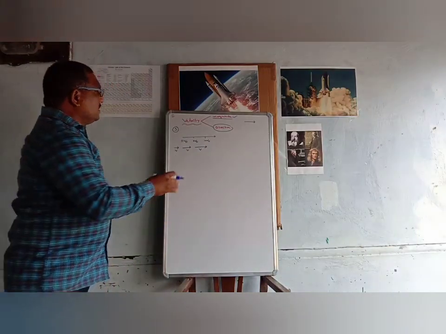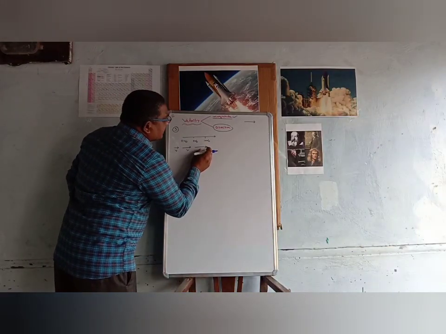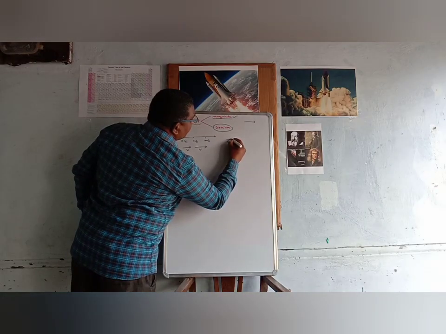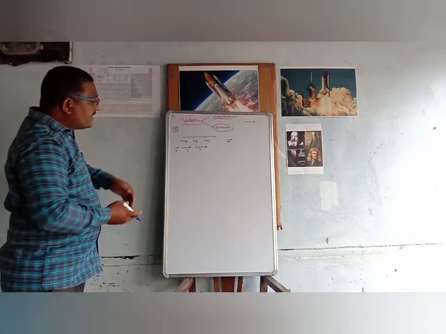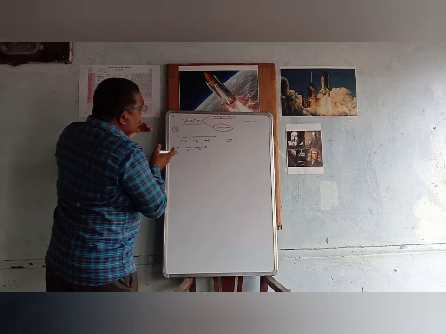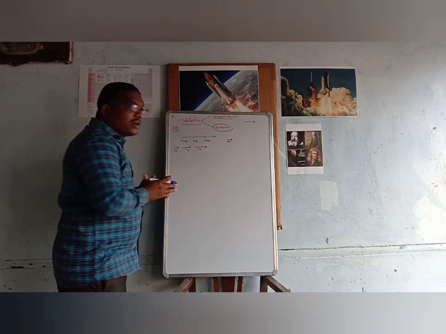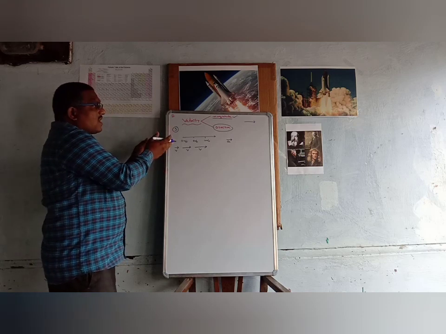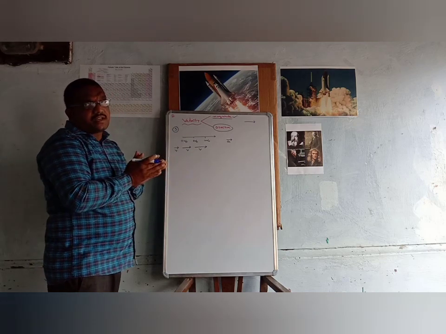So here the magnitude of the velocity vector is increasing, so the body has acceleration. The direction of the velocity and the direction of acceleration need not be the same.